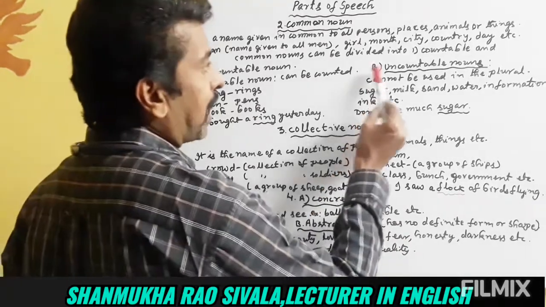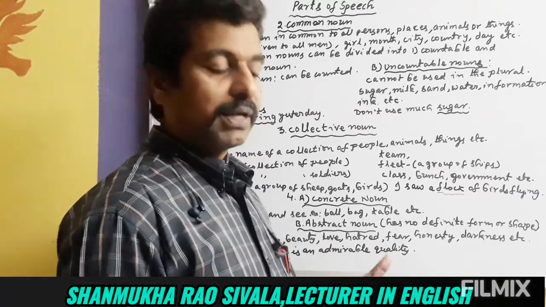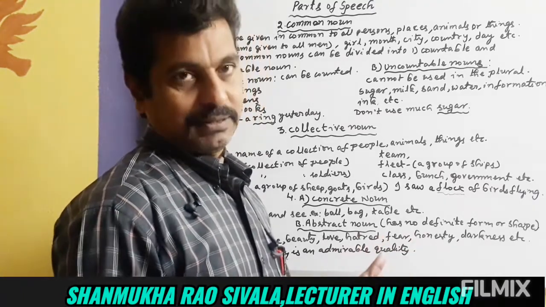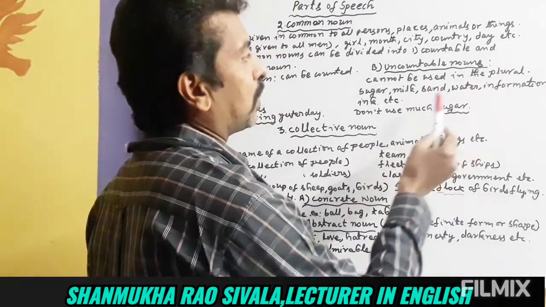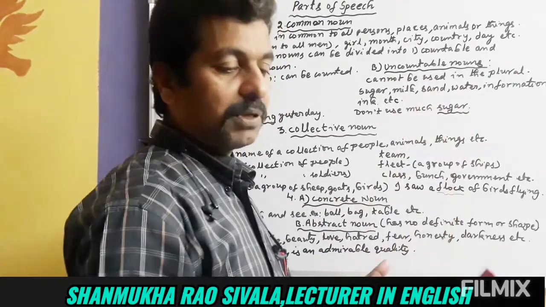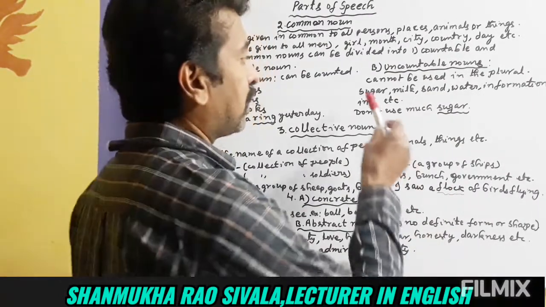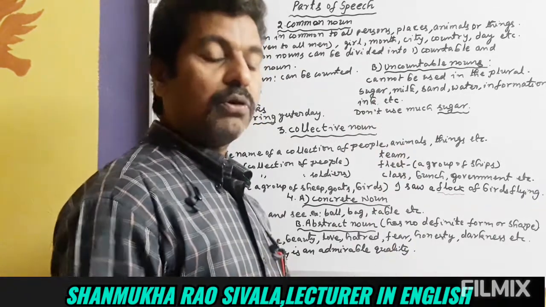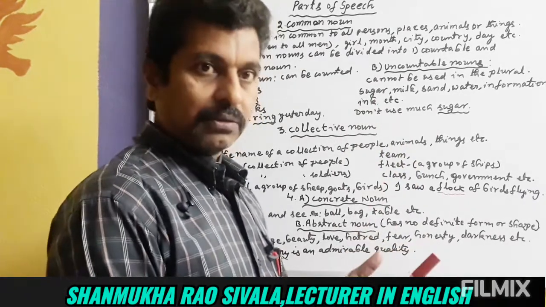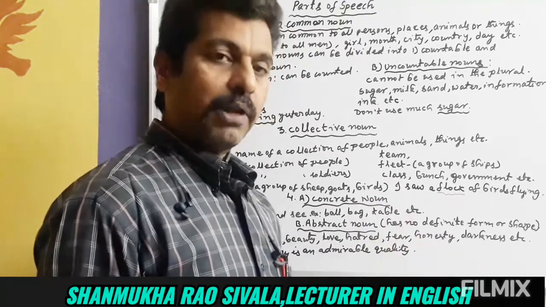And the second one is uncountable nouns. They cannot be counted. They can be measured in quantity, not in number. So they cannot be used in the plural. Uncountable nouns do not have a plural form. For example, sugar. We cannot say sugars. There is no plural form. Sugar is used as a singular noun and it is an uncountable noun.